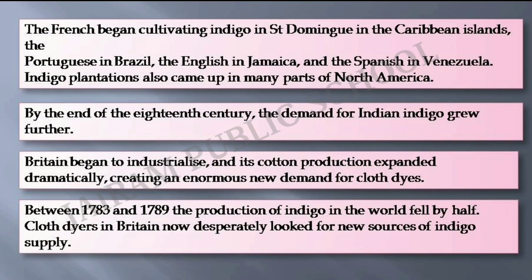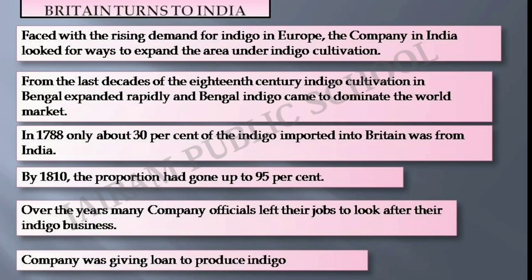So now the East India Company is turning back to India. Faced with the rising demand for indigo in Europe, the company in India looked for ways to expand the area under indigo cultivation. From the last decade of the 18th century, indigo cultivation in Bengal expanded rapidly and Bengal indigo came to dominate the world market. In 1788, only about 30% of the indigo imported to Britain was from India. By 1810, the proportion had gone from 30% to 95%. Over the years, many company officials left their jobs to look after their indigo businesses. The company was giving loans to produce indigo.